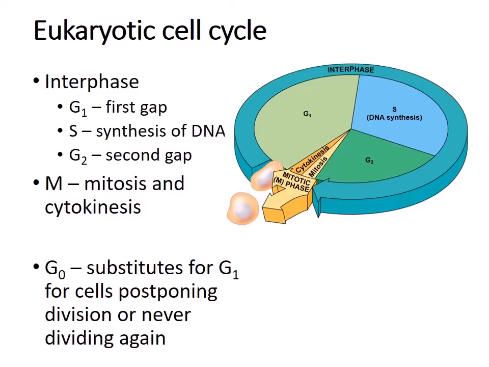So that brings us to the eukaryotic cell cycle. I feel like most of you have probably gone over this at some point in time before. But generally speaking, the eukaryotic cell cycle includes interphase, which is made of G1, S, and G2, and then M phase, which is mitosis and cytokinesis. And then mitosis is further broken down into prophase, prometaphase, metaphase, anaphase, telophase, and then cytokinesis. Some cells have G0, which substitutes for G1 in cells that are going to no longer divide.